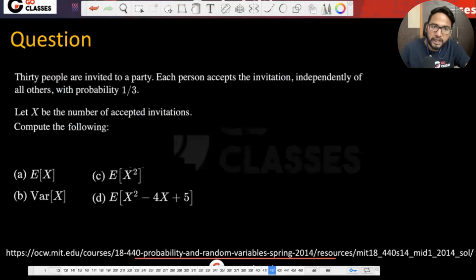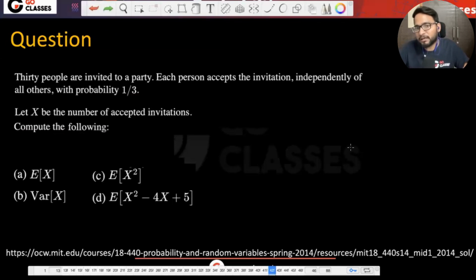What they're saying is, 30 people are invited to a party. Each person accepts the invitation independently of others with probability 1/3. Let X be the number of accepted invitations. Compute the following. Here, either you understand that you are doing it repeatedly, or you understand that there are n independent persons who can come to the party with 1/3 probability, or reject it with 2/3 probability, and they are doing it independently. So again, here also X is a binomial random variable.